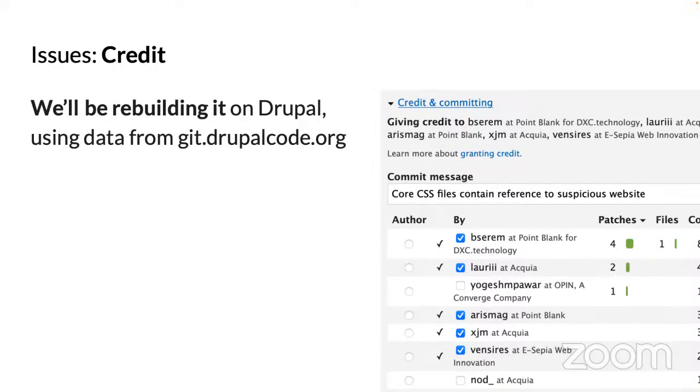So GitLab doesn't have anything like issue credit built in, and GitLab's a product. It's not like Drupal where we can just add something to a page. So we'll be rebuilding it on Drupal and pulling in data from git.drupalcode.org.